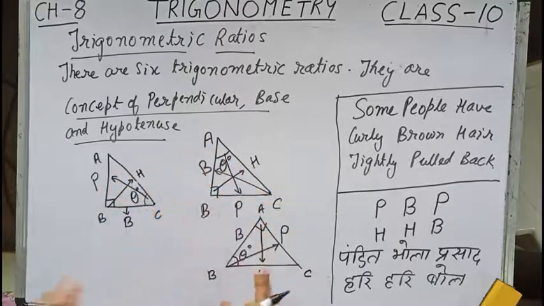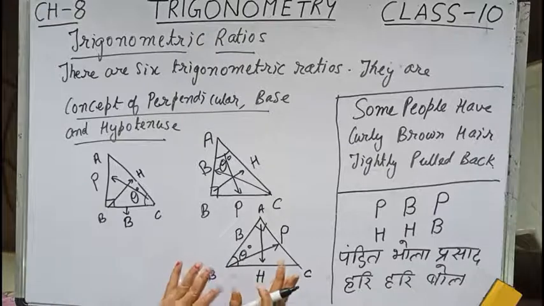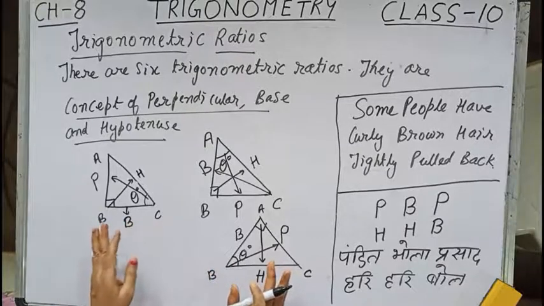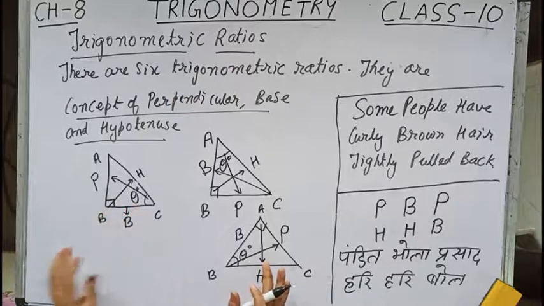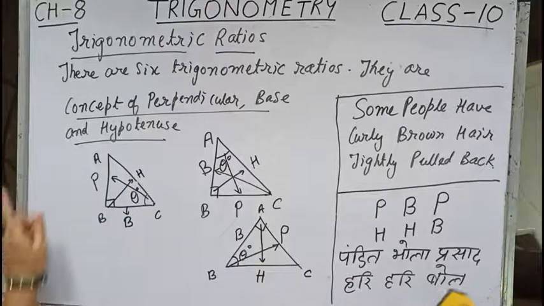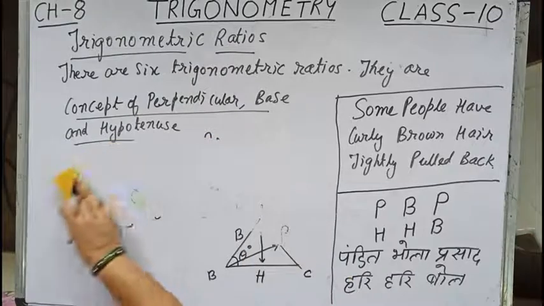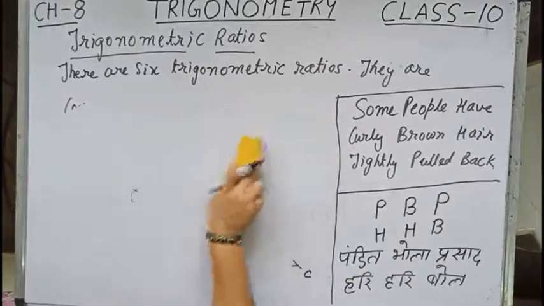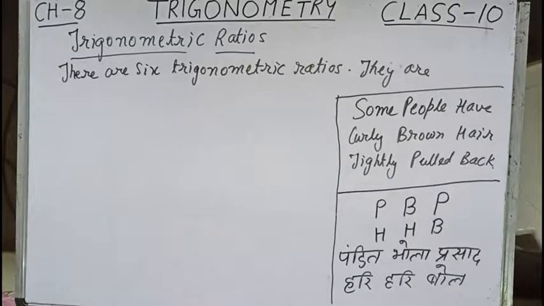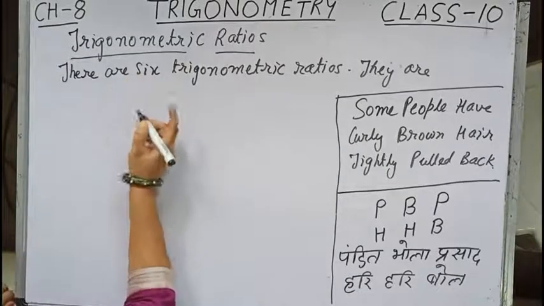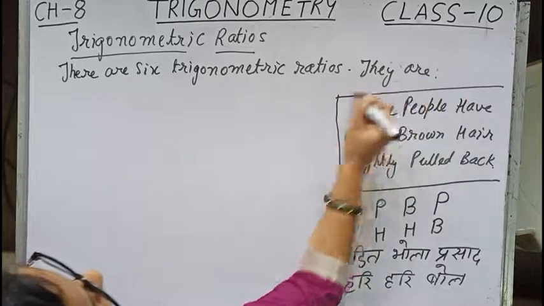Keep it in your mind how to take out the perpendicular, base and hypotenuse for a given angle. Now let us come to the 6 trigonometric ratios. I will be writing the values of the 6 trigonometric ratios.